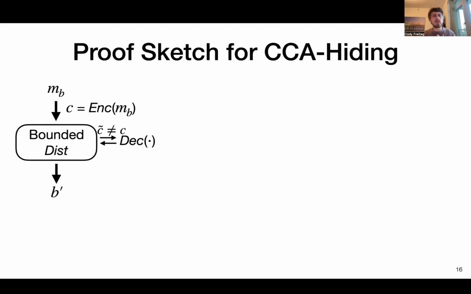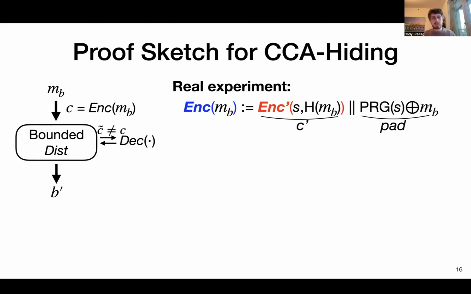And so now I want to go a little bit into detail of how we actually show CCA hiding in this construction, to show where this notion is useful for composition. This is the goal, this is the experiment we have on the left. And in the real experiment, the encoding has this form. It has these two parts, C prime and pad. And again, our goal is to argue that for this real experiment, the probability that the distinguisher can come up with a B prime that equals B should be no better essentially than just guessing.